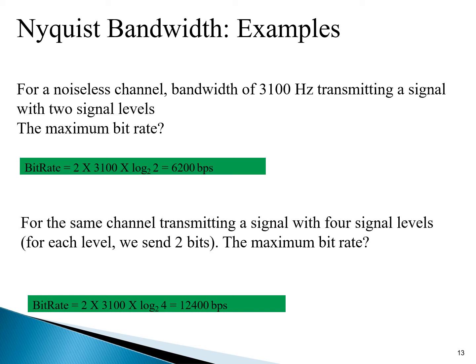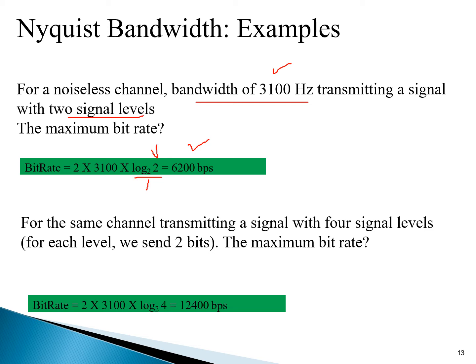Another question, for a noiseless channel as well, the bandwidth of 3100 Hertz transmitting a signal with two levels. How many signal levels do you have? 2. So what will be the bit rate? Here 2 multiplied by 3100 is the bandwidth, multiplied by log base 2 of V, where V is the level. Log base 2 of 2 is 1. So 3100 multiplied by 2 is 6200, multiplied by 1, the answer is 6200 bits per second.